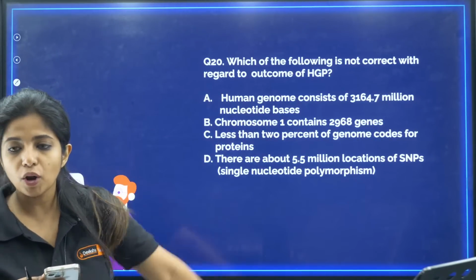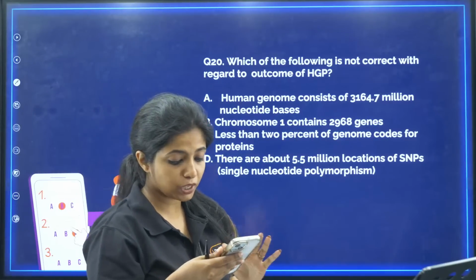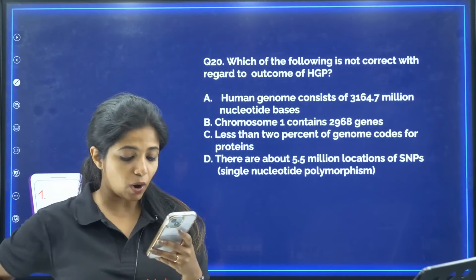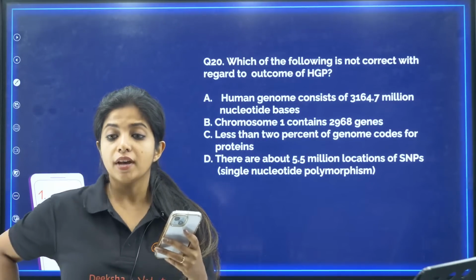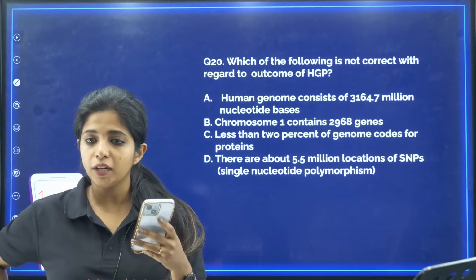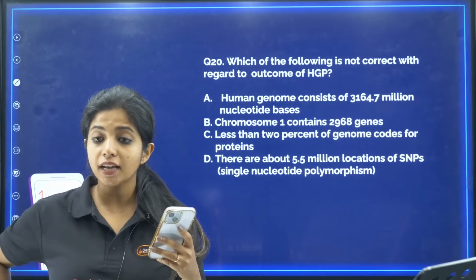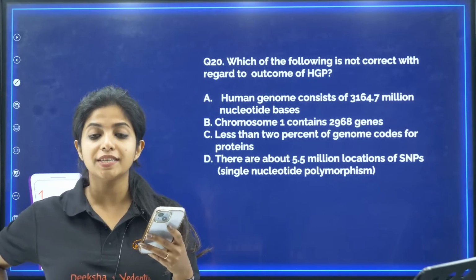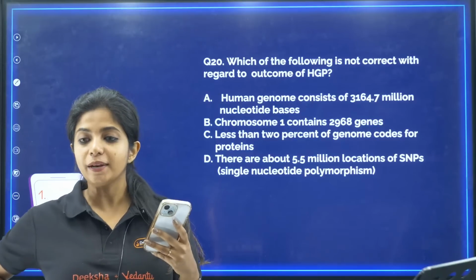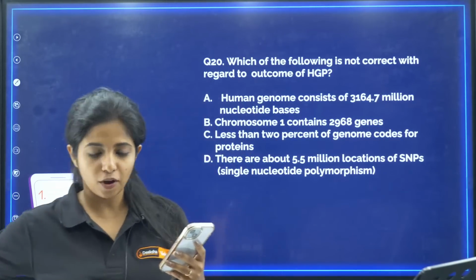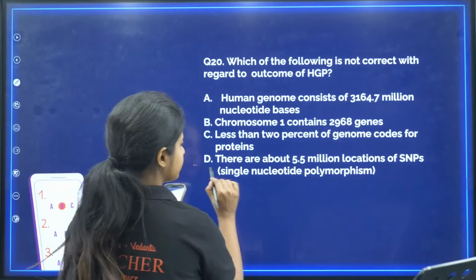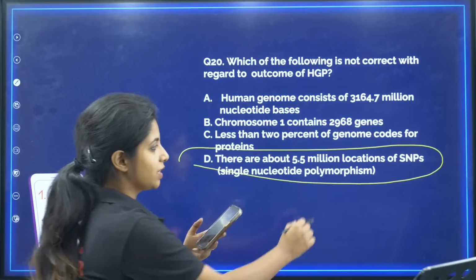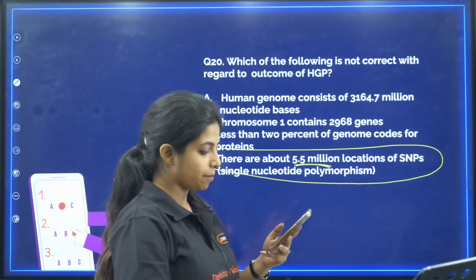Twentieth question, do it. Which of the following is not correct with regard to the outcome of HGP, the Human Genome Project? The human genome consists of 3164.7 million nucleotide bases? Yes. Chromosome 1 contains 2968 genes? Yes. Less than 2% of the genome codes for proteins? Yes. There are about 5.5 million locations of single nucleotide polymorphism. What will be your answer? It will be D. So what is the correct number? If it is not 5.5 million, what is the correct number?